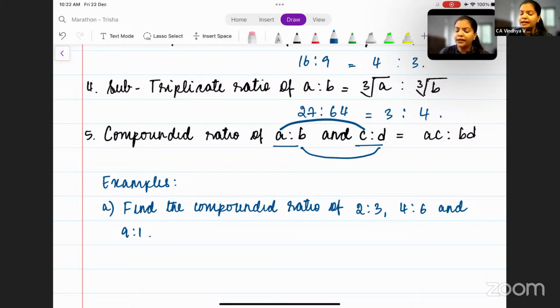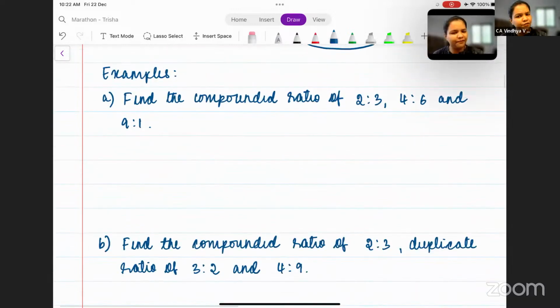All right. To understand this better, let us take an example. I've taken a few examples here. Let's understand the first example. Find the compounded ratio of 2 is to 3, 4 is to 6, and 9 is to 1. I would always suggest you, when you're finding compounded ratio or solving any questions on ratios, always write it in the form of A by B, not A is to B. It becomes easier for you to solve if you write it in the form of A by B.